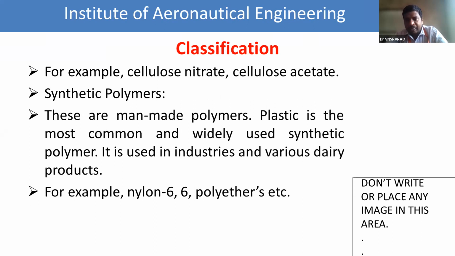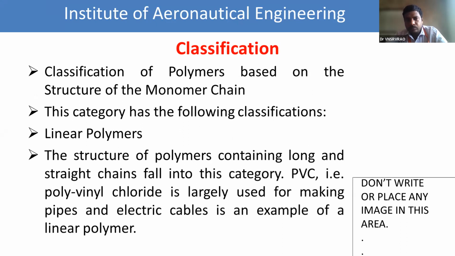Now we move to the second classification. This classification is based on the monomeric chain. Already I said that a polymer is a large molecule which is formed by the linkage between monomers, forming a monomeric chain. So depending on that chain, we classify the types of polymers.